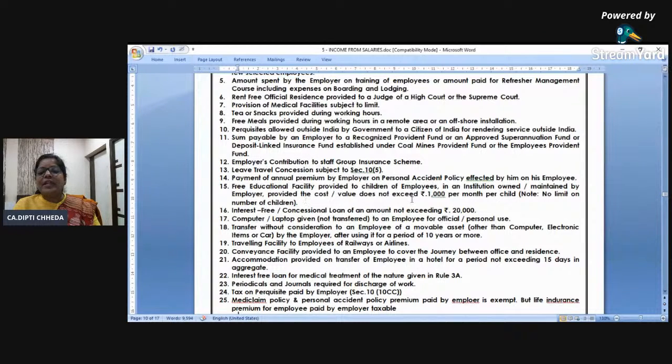Free education to the employees' children in the schools of the employer is exempt up to 1,000 per month per child, no upper limit. Interest-free loan, the employer can give to the employee up to 20,000. Beyond that, it will be taxable. How, we will see. I think 10 minutes more, we will complete this nicely.